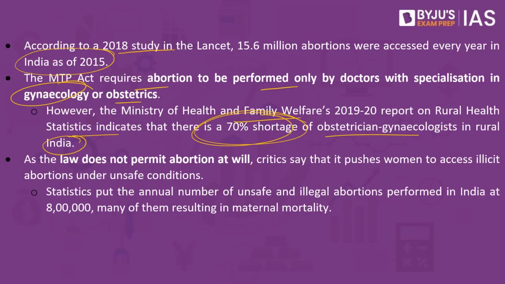On one side, the government expects that this operation or the abortion has to be performed only by the gynecologists and the obstetricians, but in this particular case, in the rural area, what we have is a limited number of doctors. As the law does not permit abortion at will, critics say it pushes women to access illicit abortions under unsafe conditions. In fact, statistics put the annual number of unsafe and illegal abortions performed in India at 8 lakh, many of them resulting in maternal mortality as well.